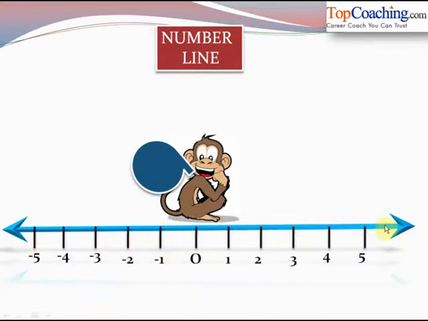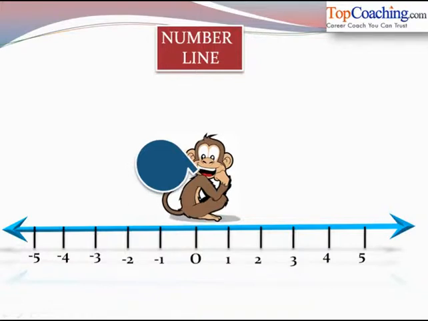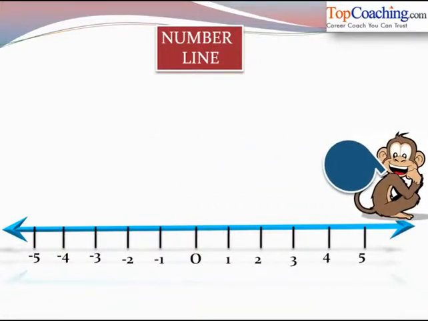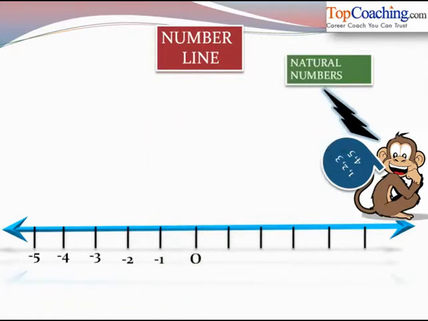Now let us say that this is the number line. You have already studied about the number line in your previous classes. Let us say that this is a monkey with his bag, but this monkey is very notorious. What he does is, he moves towards the number line and he takes away all these numbers which are on the right hand side of 0. So this bag contains numbers like 1, 2, 3, 4, 5 and so on. Now what's so special about these numbers? All these numbers are known as the natural numbers.